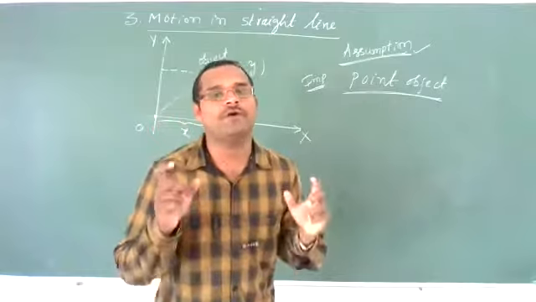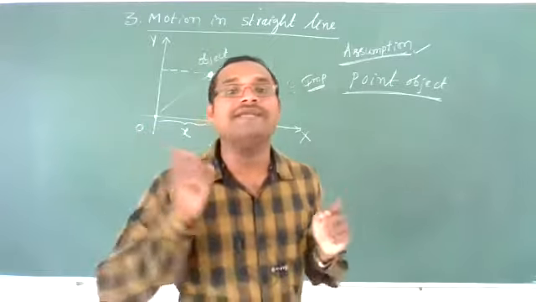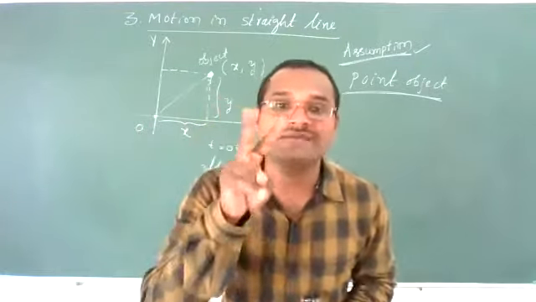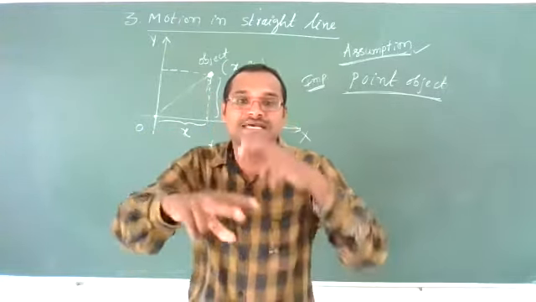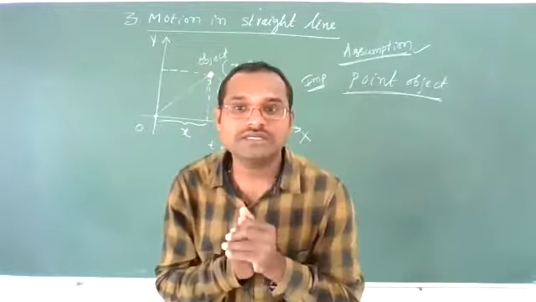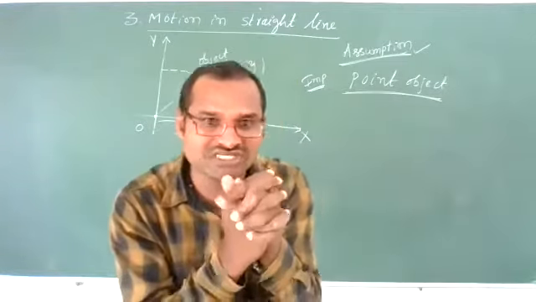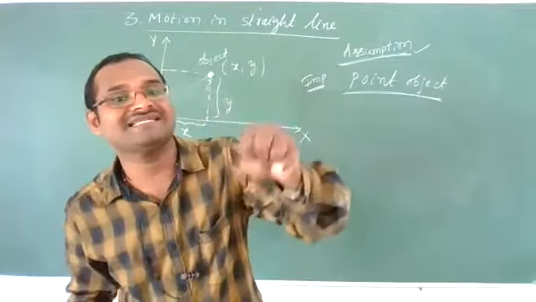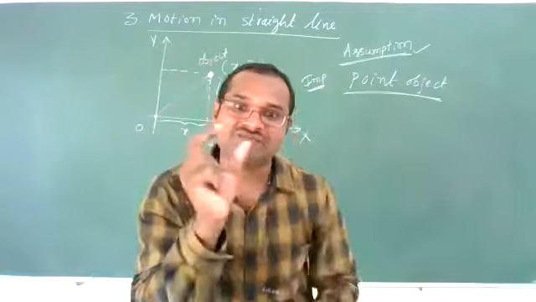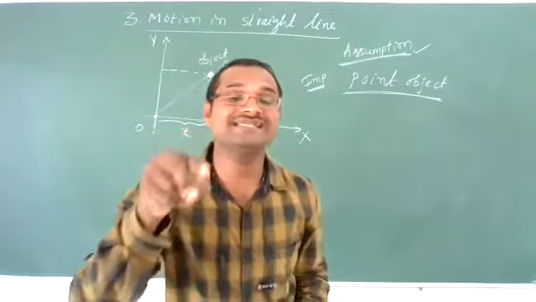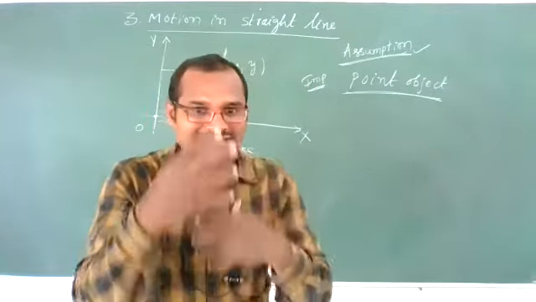Why should we discuss a point object, sir? Because whatever motion you consider around us is complicated. It is a combination of two types of motion: one is rectilinear motion, along a straight line path, and the other is rotatory motion. Because of this combination, we cannot specifically say the velocity or acceleration of that vehicle. But if you consider the total object as one particular point, then we can say what the velocity and acceleration are and how much distance it travels. I hope you are understanding now.